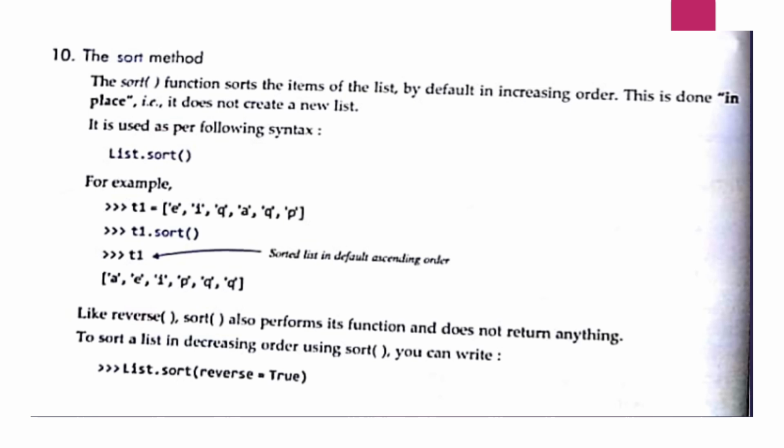It will print the list in ascending order. So you can see here A, E, I, P, Q and Q. So the sort method will give you your list in increasing order, in ascending order. And if you want to print in reverse order, as we have seen now, you will use reverse.